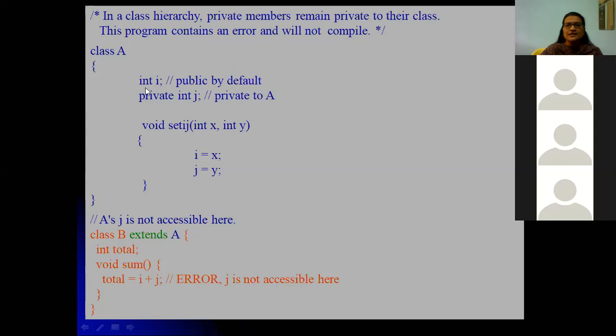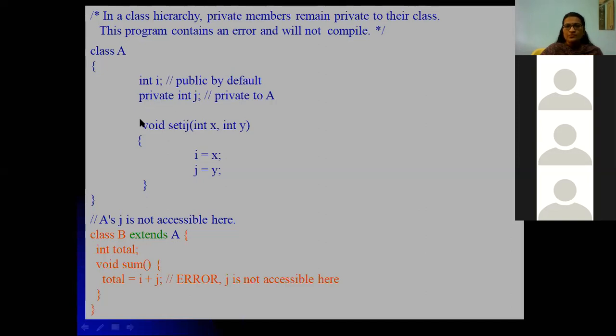Class A has a private variable, and a function set ij whose parameters get assigned. This is a public method, this is a private variable, and this is a public variable, since we have not preceded anything, so it is public by default. Class B is a subclass extending class A, so it has permission to access all the variables and methods, but not the private variables.